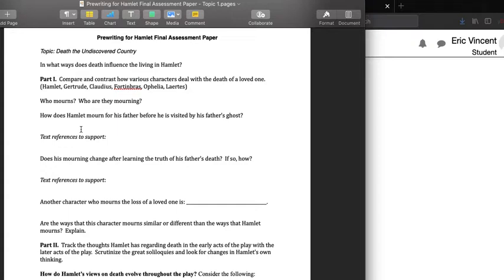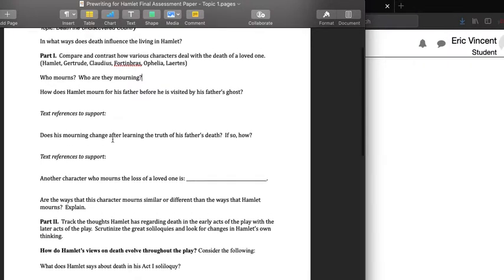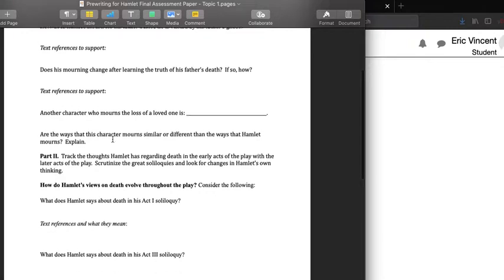Please also realize when you answer some questions, like how does Hamlet mourn for his father before he is visited by his father's ghost, you might type in an answer there. I'm also looking for text references to support that. So it's super important that you're digging in your book and that you're also writing down word for word some of the passages and some of the line references. You can go page number and line number to back up your claims. That will be an important facet to writing these papers.